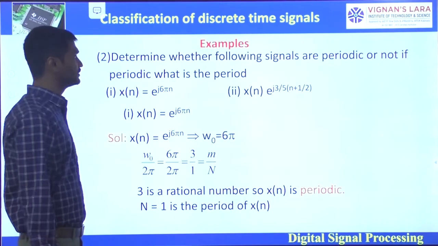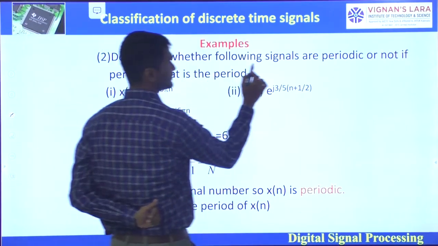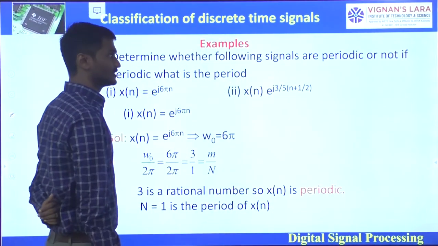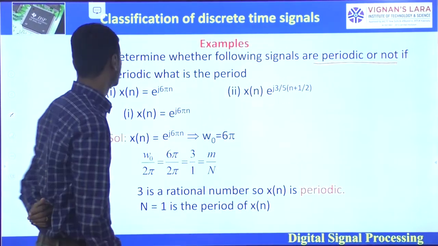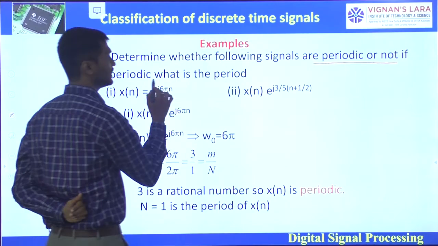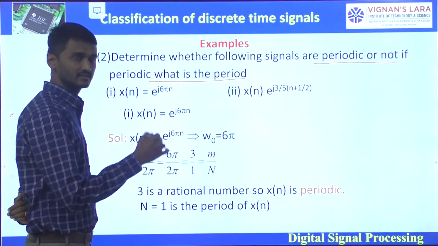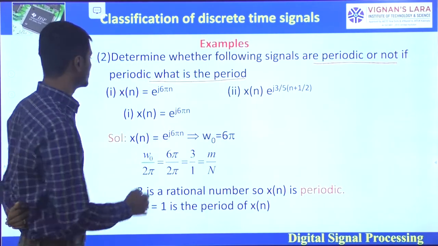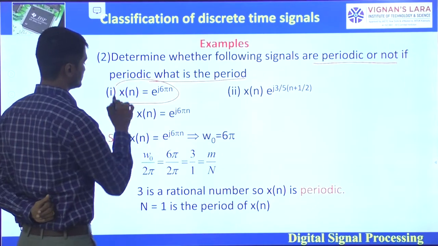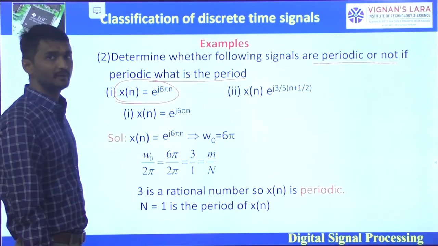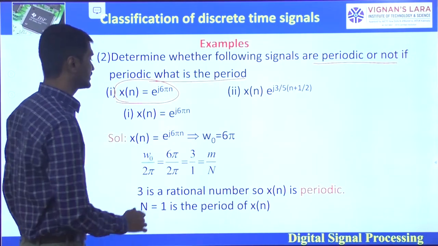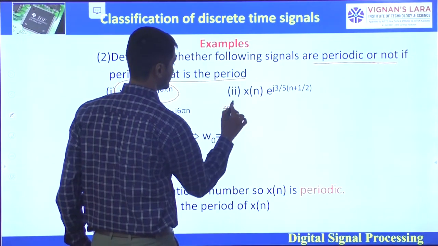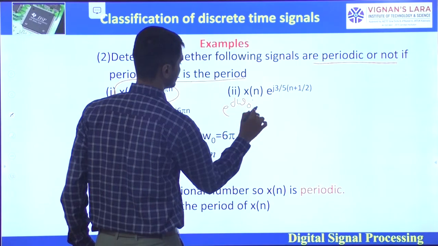In the second example, determine whether the following signals are periodic or not. If they are periodic, what is the period? The first one is x of n is equal to e power j 6 pi n. It is in the form of e power j omega naught n.